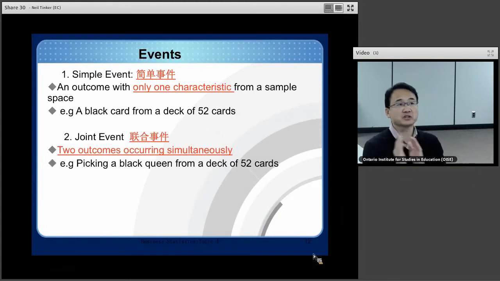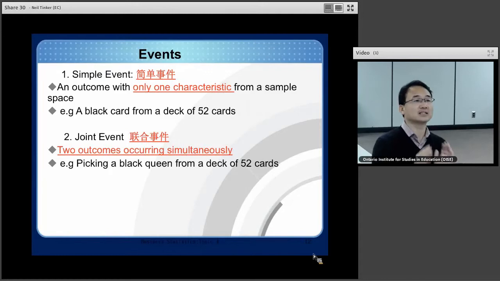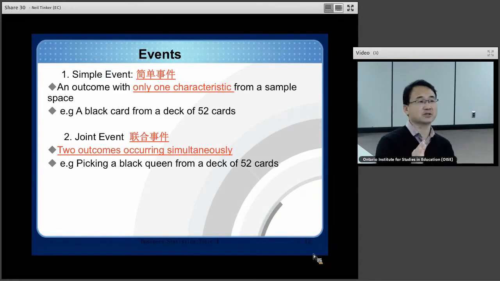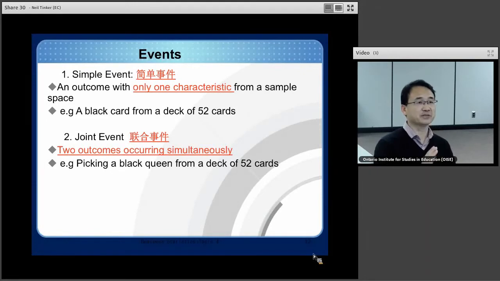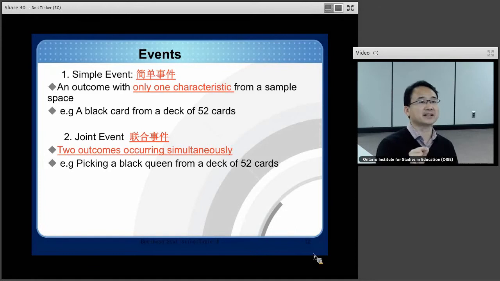And compared to a simple event, a joint event means there are two characteristics at the same time. That means two outcomes occurring simultaneously. What does simultaneous mean? Simultaneous means at the same time. For example, picking a black queen from a deck of 52 cards.